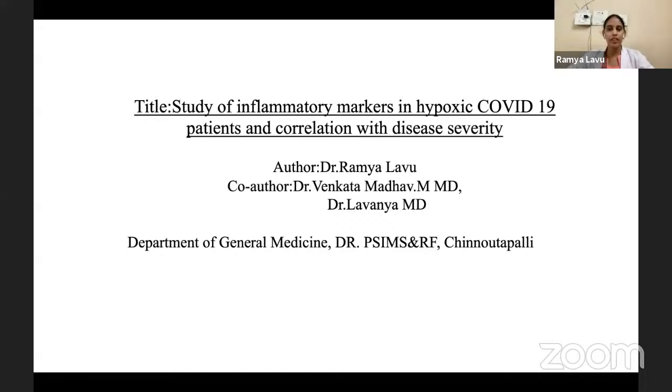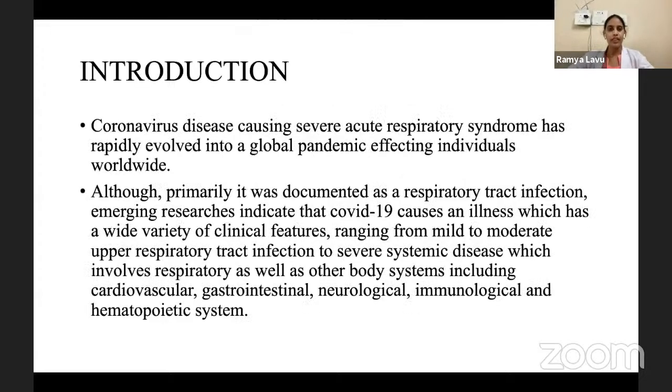The study of inflammatory markers in hypoxic COVID-19 patients and correlation with the disease severity. Coming to the introduction, coronavirus disease is causing severe acute respiratory syndrome, rapidly evolving into a global pandemic, affecting the